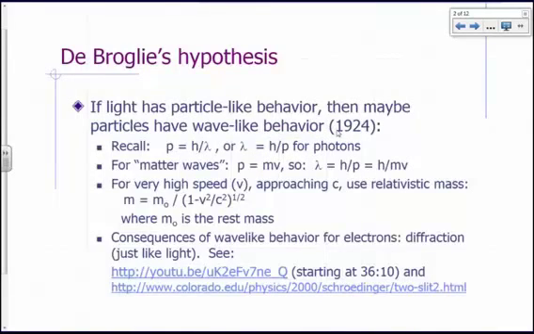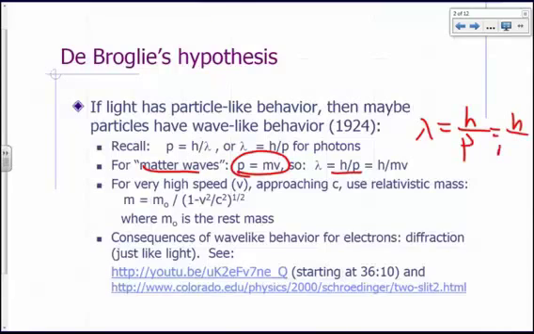electrons would also have a wave associated with them. So for what we would call matter waves, since the momentum is mass times the speed, de Broglie suggests that the wavelength is equal to h over the momentum, and momentum is mv, so the wavelength associated with a particle of mass m moving at speed v would be h over mv.